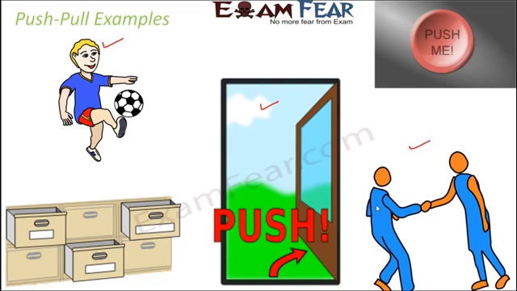So looking at this picture, you see this man, the first person and the second person. This first person is trying to bring the second person closer to himself. So he is actually trying to pull him. This is an example of pull, where one is pulling two.